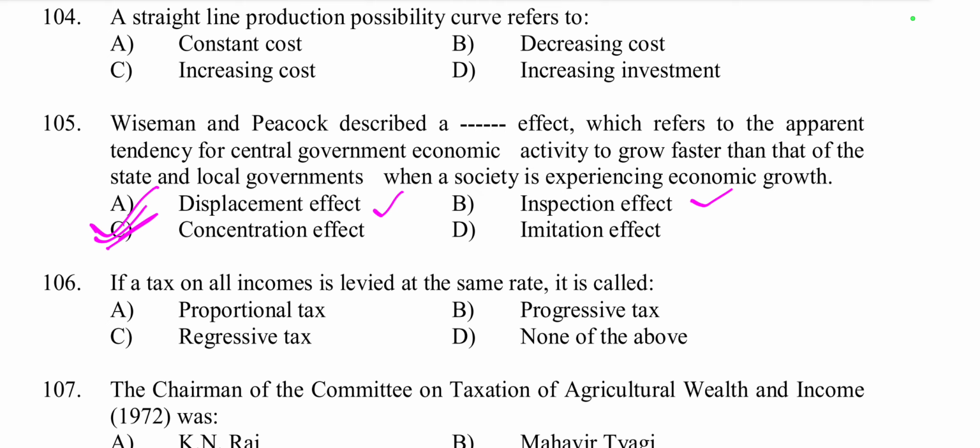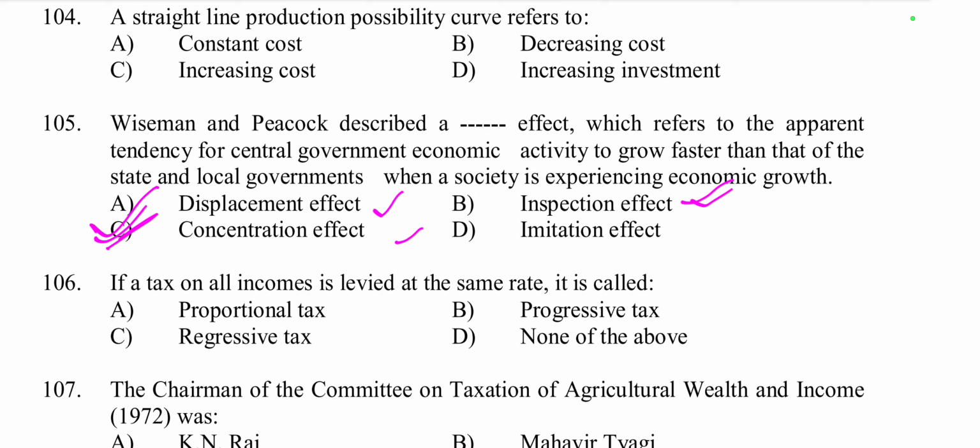Then inspection means a crisis promotes closer examination of public institutions and services. This leads to reforms and the creation of additional programs which permanently expand the government expenditure, that is inspection effect. And concentration means in response to crisis, the central government assumes a greater share of fiscal responsibilities compared to state or local governments.